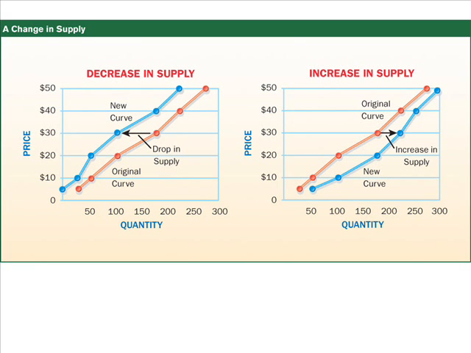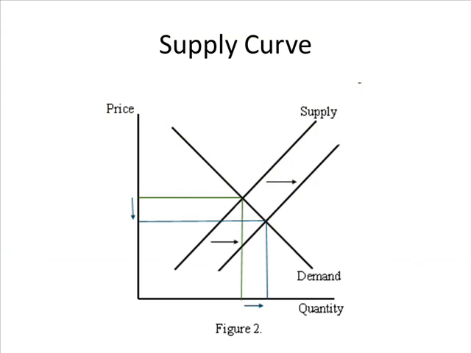Just like the demand curve, the supply curve is going to increase and decrease as well. It's going to either go to the left or the right. If you have an increase in supply, it's going to go to the right. If it's a decrease in the supply, it's going to go to the left, similar to the way the demand curve shifted to the left and the right.